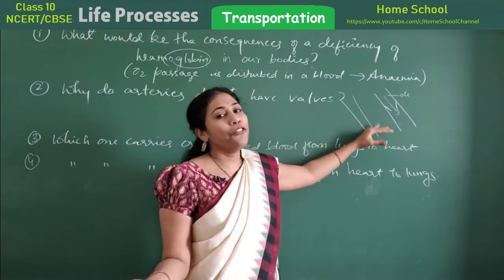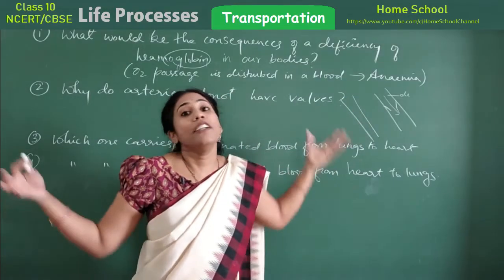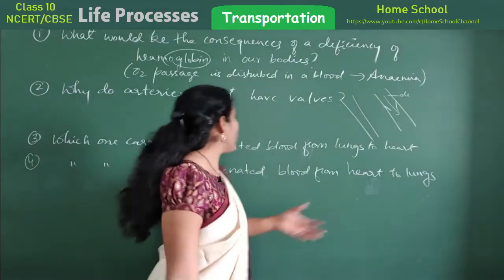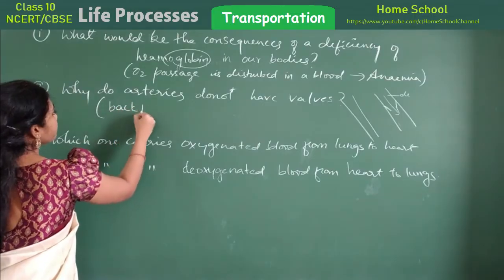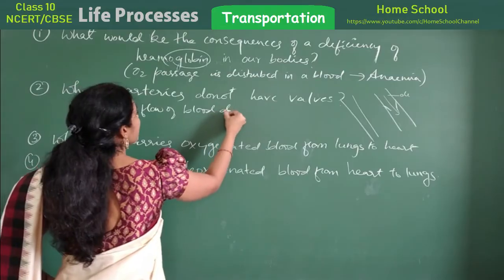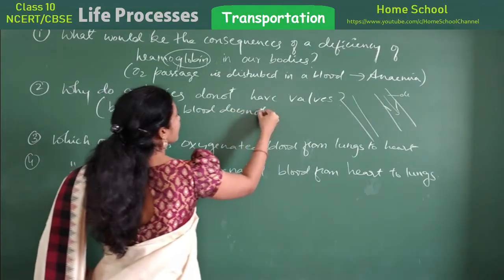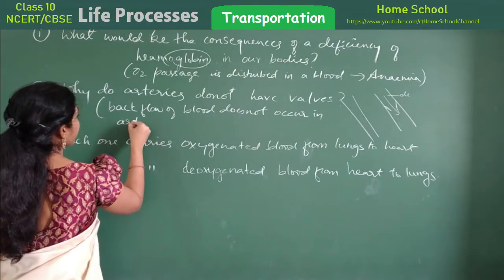Backflow of the blood is not observed in arteries. That's why valves are not necessary here. So what is the answer you will give here? Backflow of blood does not occur in arteries